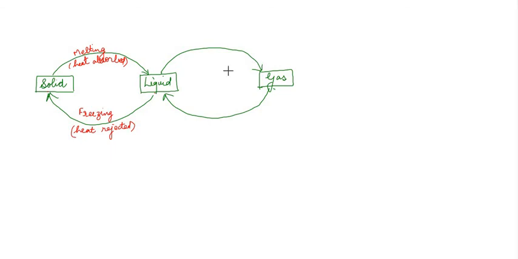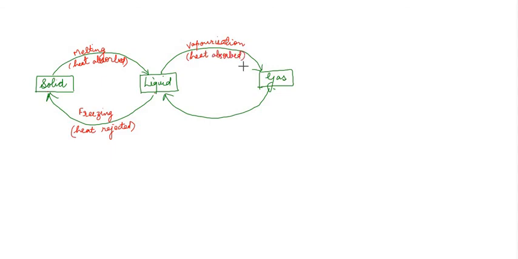Now let us see this side. Liquid changing into gas, we call this process vaporization because it is converting into vapor. Vaporization. Okay, vaporization को boiling भी बोलते हैं. You can also call this boiling. Okay, now in this process heat is absorbed. The liquid will absorb heat or it will reject heat? पानी को अगर मुझे उबालना है और उसे गैस में चेंज करना है, स्टीम में चेंज करना है, तो पानी में मैं हीट सप्लाई करूंगा, हीट वो पानी एब्जॉर्ब करेगी, है ना. So heat is absorbed by the liquid.